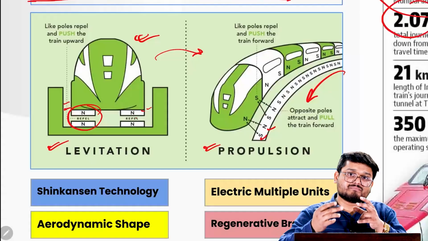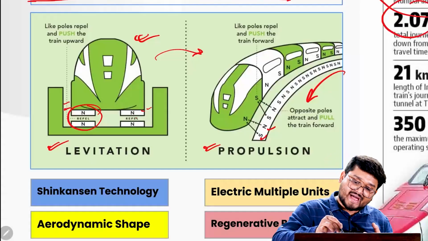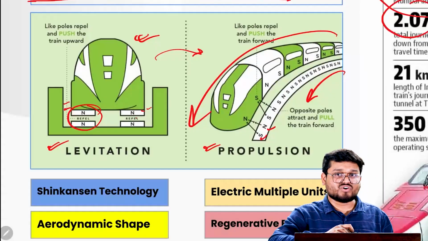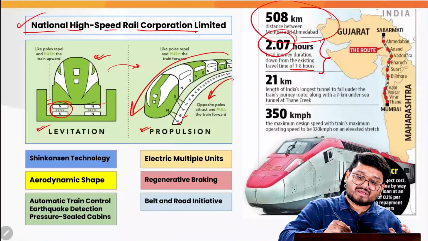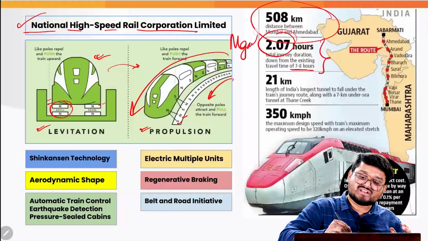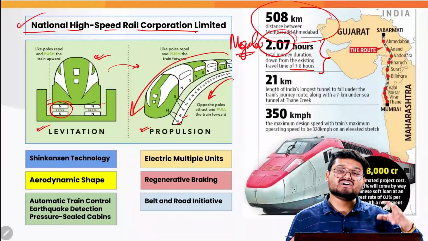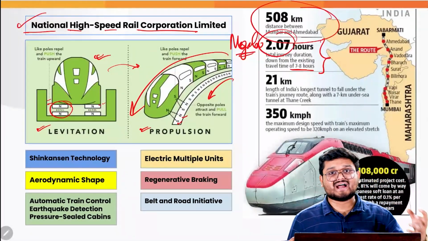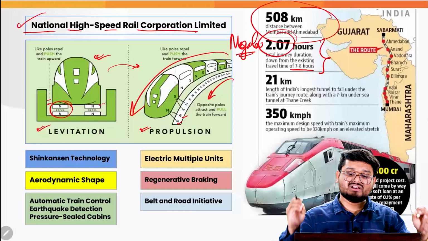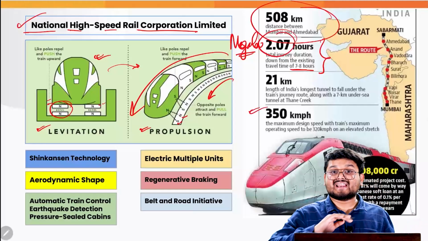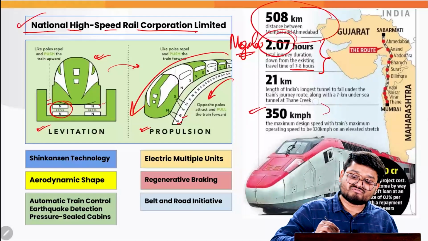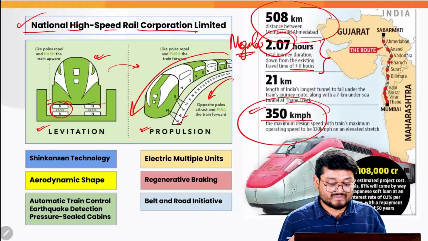They will be switching between like and unlike poles to actually propel the train forward. So this is how these maglev trains operate using the core science behind magnets, which is an incredible feat of science and technology, where in India the bullet train can actually reach speeds of up to 350 kilometers per hour.